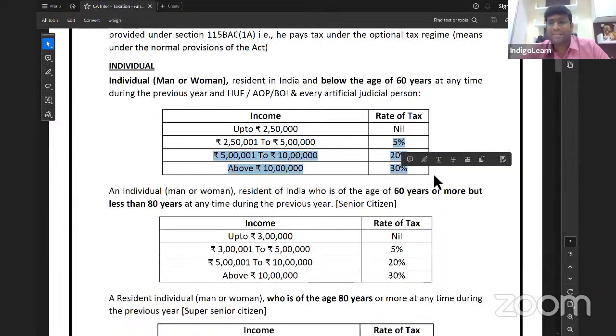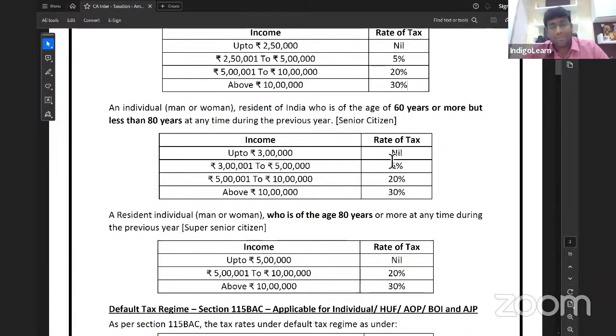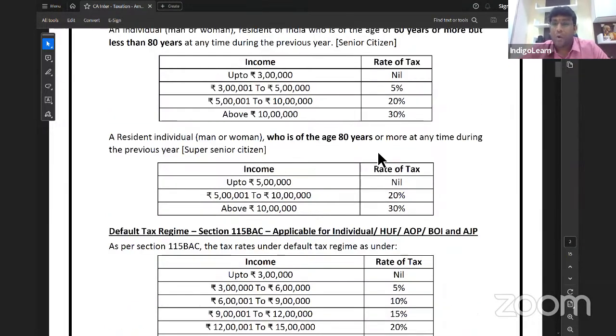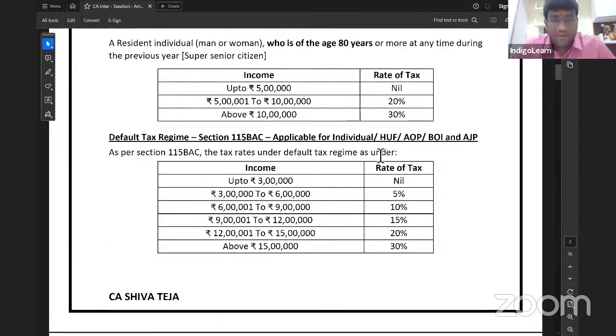And this is not something new for us. And senior citizen up to 3 lakh nil, 3 to 5, 5%, 5 to 10, 20%, above 10, 30%. Super senior citizen who is age of 80 and above, up to 5 lakhs nil, 5 to 10, 20%, above 10 it is 30%. Moving ahead, my dear friends, default tax regime, section 115BAC, applicable for individual, HUF, AOP, BOI, AJP. And here the tax rates are what? Up to 3 lakh, nil, 3 lakh to 6 lakh, 5%, 6 to 9, 10%, 9 to 12, 15%, 12 to 15, 20%, above 15 lakhs it is 30%.